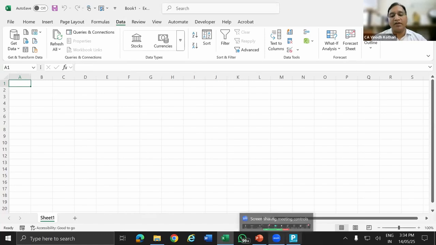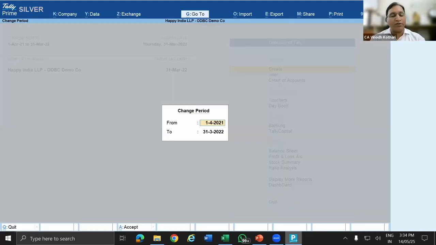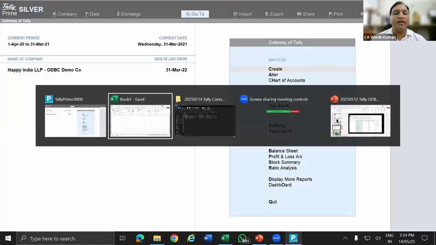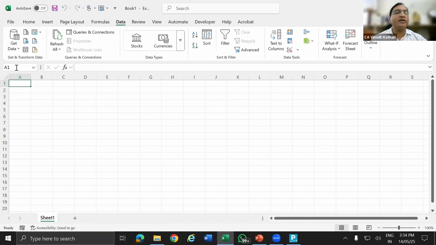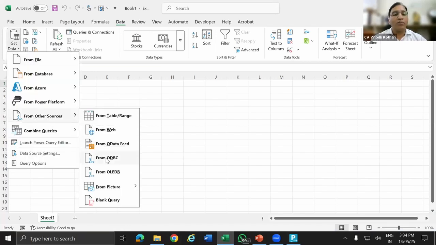My Tally is open. Which financial year do I want to link? I want to link financial year 21-22, starting 1st April 2021. So I link this 2021 data. Get data, from other sources, from ODBC.